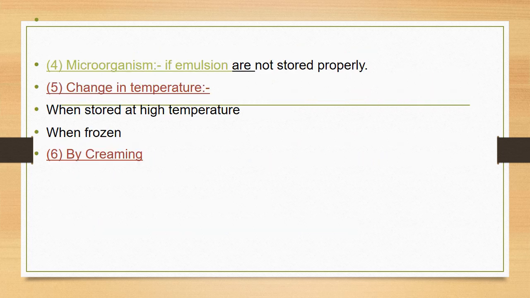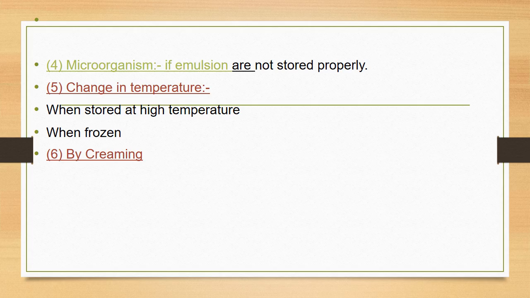Next is microorganisms. That is, if the emulsions are not stored properly. Similarly, most of the emulsifying agents which we are using are of natural origin. So there are more chances for the growth of microorganisms. So this will destroy the emulsion. So you need to preserve the emulsion properly by adding preservatives, antioxidants, etc.